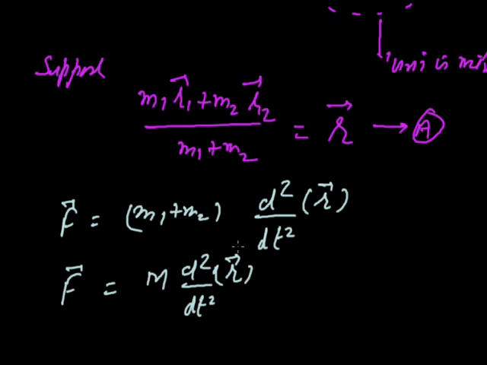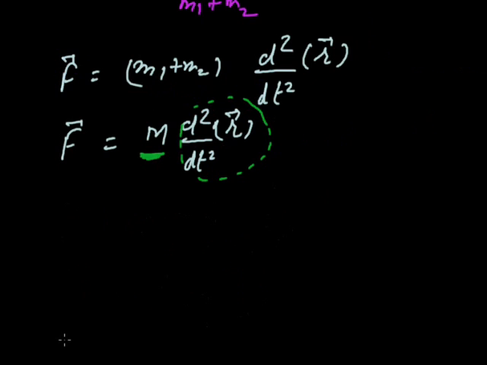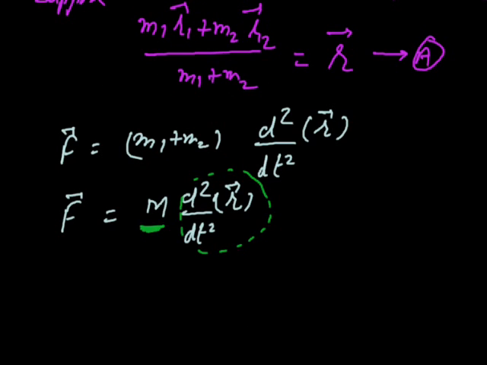Think about this factor. This is the mass of the total system, and this one is the acceleration. So d2r upon dt square will be the acceleration of the system. It is Newton's second law, applicable on the system.